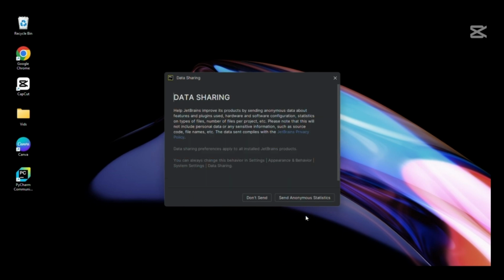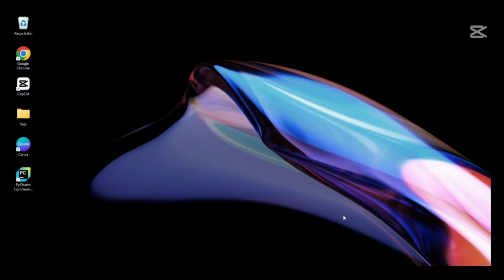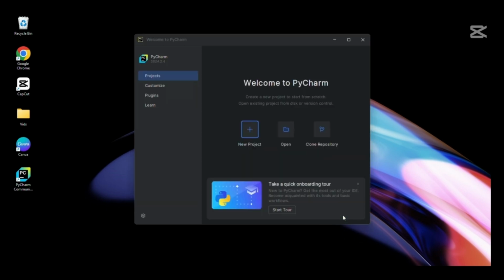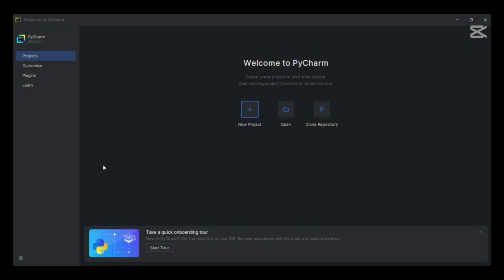You click next, continue. And then it's asking if you want it to send you anonymous data. For my case, I don't want that, so I'll click don't send. But if you want, you can click send. So this is it. The PyCharm is open. Now you can see, the software is ready for us to be able to use. And that is what we want, isn't it? We want to work with it.